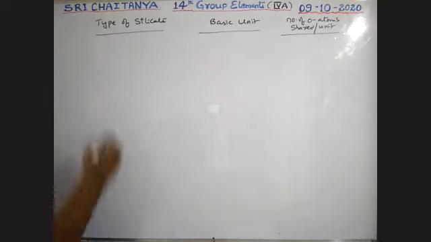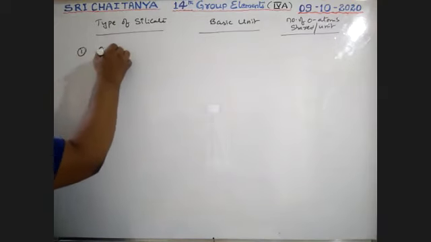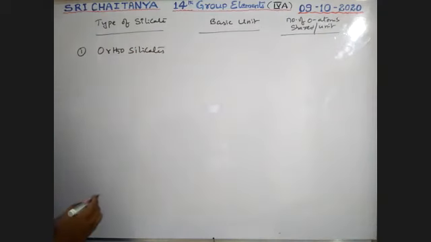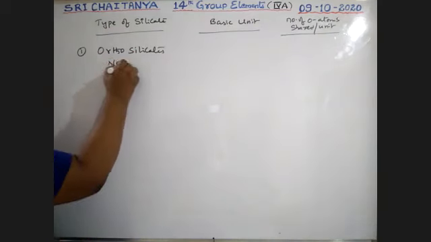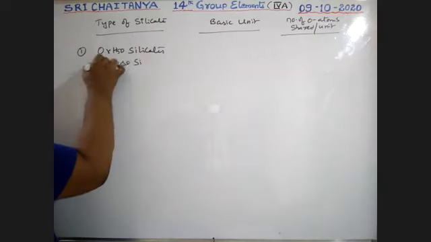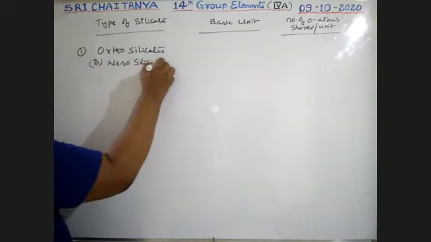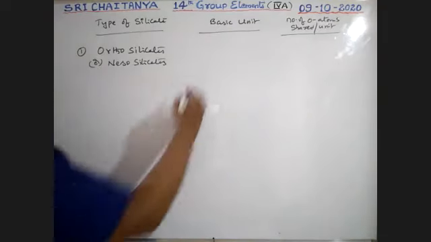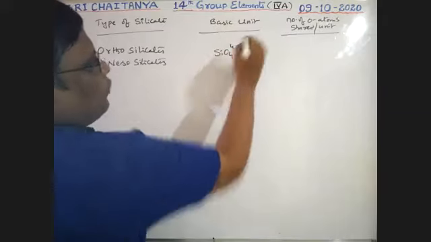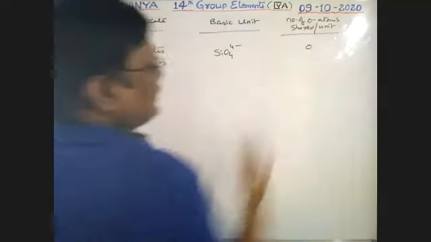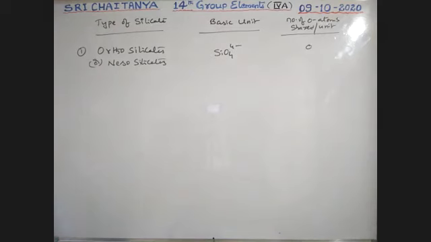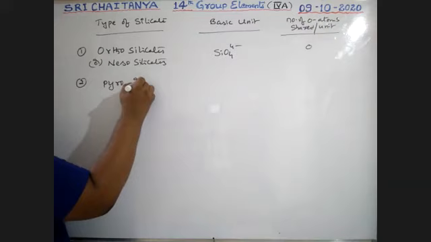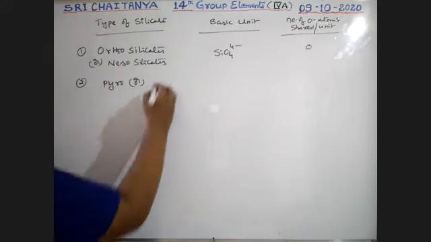First one, orthosilicates, also called nesosilicates. Basic unit SiO4 4-, and 0: no oxygen is shared. Second one, pyrosilicates or sorosilicates.